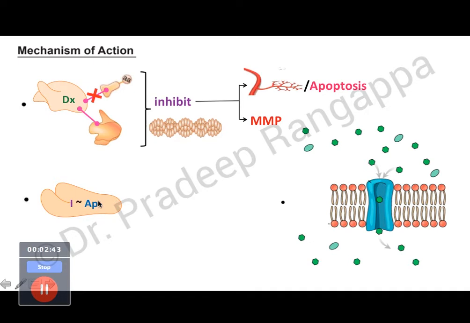It has also been shown to inhibit apicoplast ribosomes, which impairs the synthesis of fatty acids and heme. This inhibition of apicoplast ribosomes, inhibiting the synthesis of heme, is the mechanism of action against malarial parasites, because malarial parasites need heme for their survival. By impaired synthesis of this, it has activity against malarial parasites.